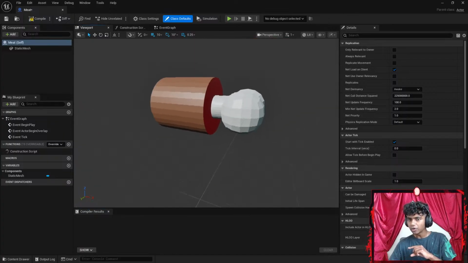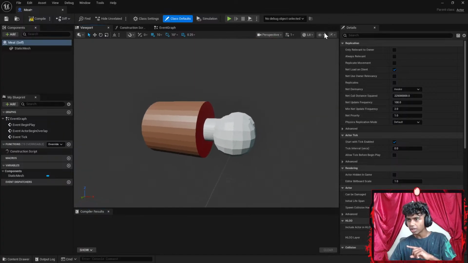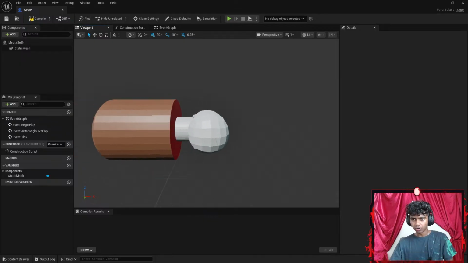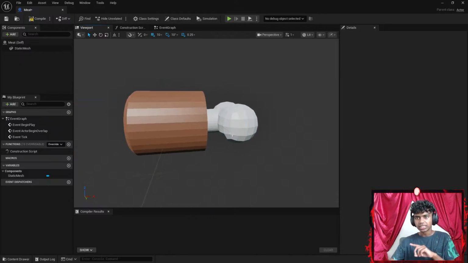Okay, now inside my blueprint class, should I actually do something? But before that, I want to go to real-time viewport. I want to make it a bit less laggy for my stream. I feel like it's kind of laggy on my stream, guys. Let me know if it actually is. Okay, that's it. Let's move a bit to the left. Now, inside my blueprint, let's see.